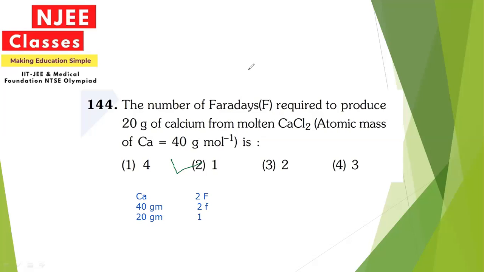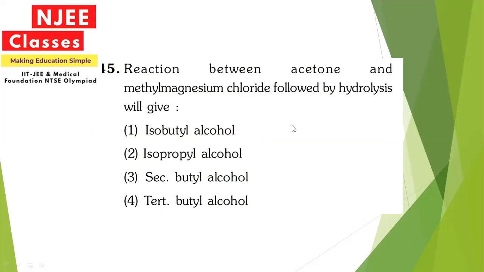Okay, now let's move to the next question. Reaction between acetone and methyl magnesium chloride. For this, let us see the acetone.